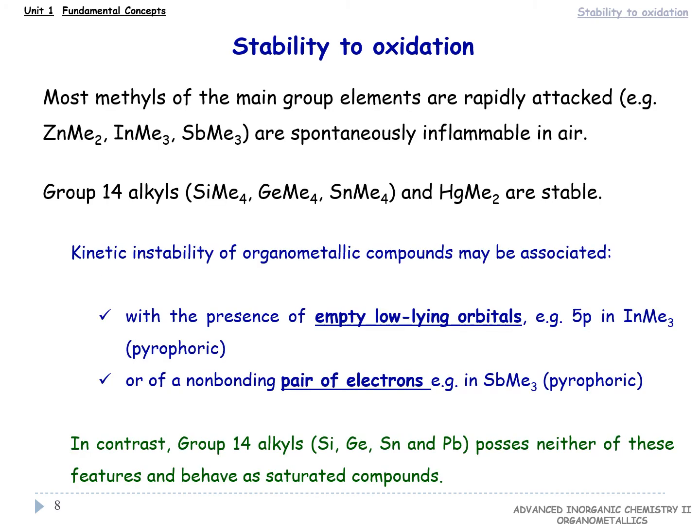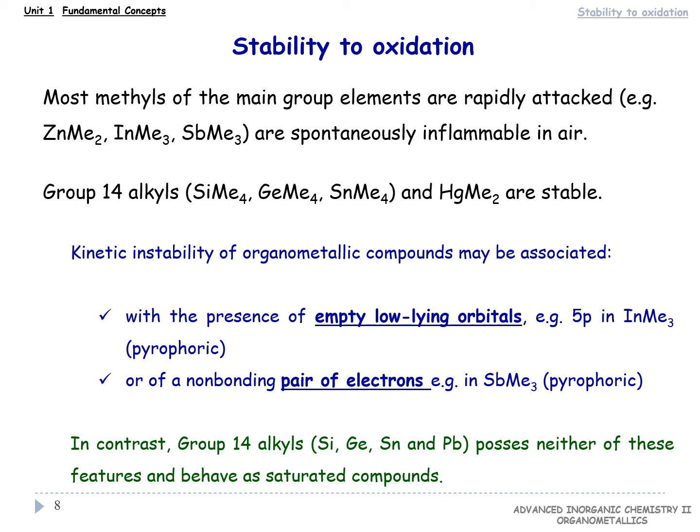Almost all methyl derivatives of the elements of the main groups are rapidly attacked, although some are stable, such as those of group 14. Others, such as dimethyl zinc, trimethyl indium, trimethyl antimony, are spontaneously inflammable in air.